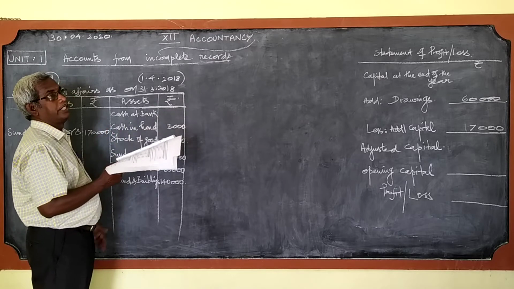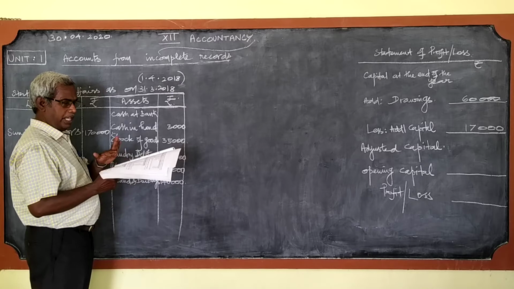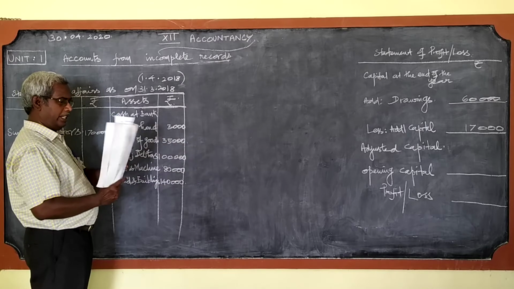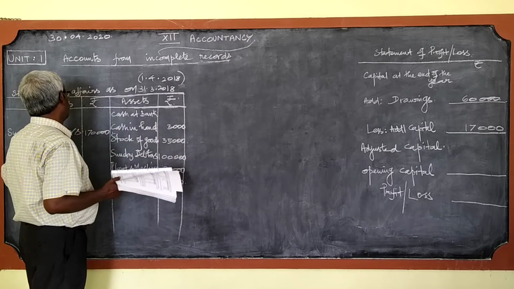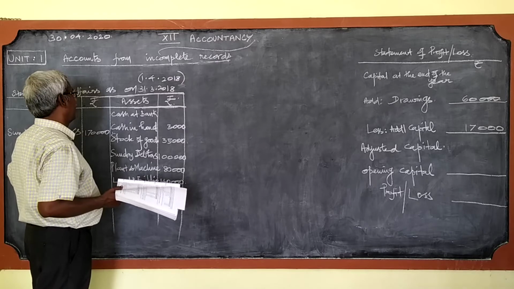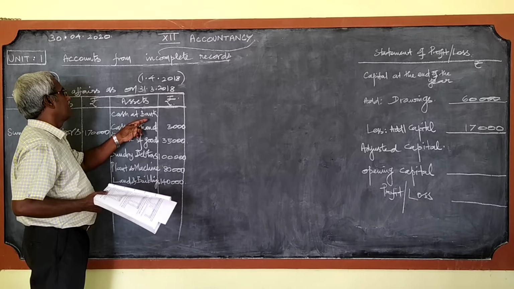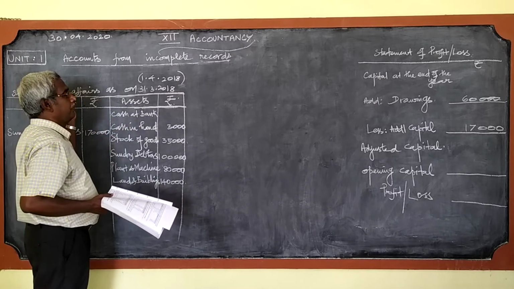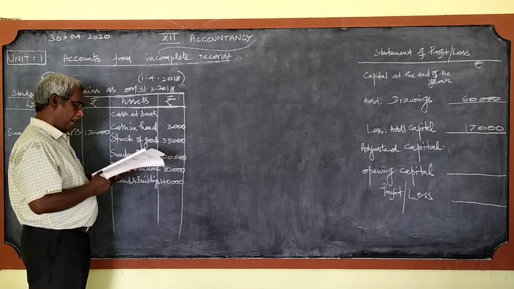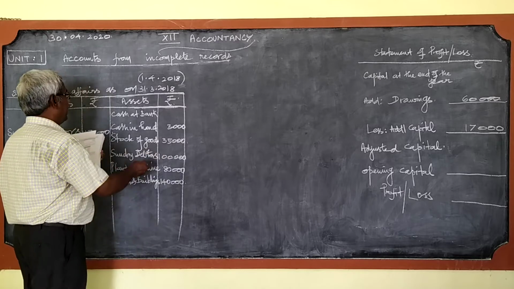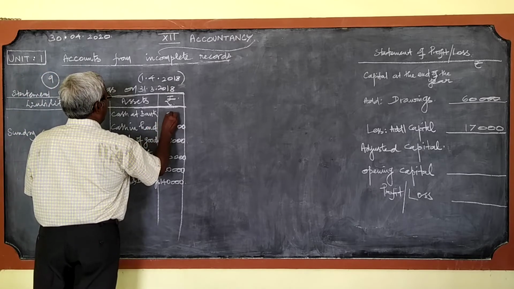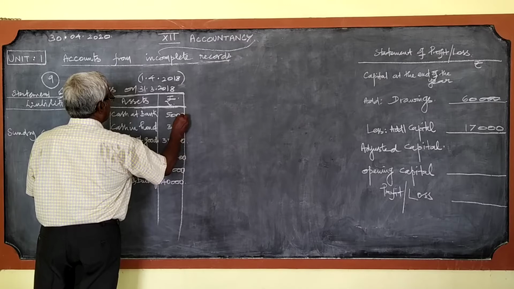Side by side it is written. Since this 5,000 is a debtor, you cannot write this on the debit side, but you should write it on the credit side, which is called the assets under statement of affairs. So you should write the cash at bank 5,000 under the asset side.